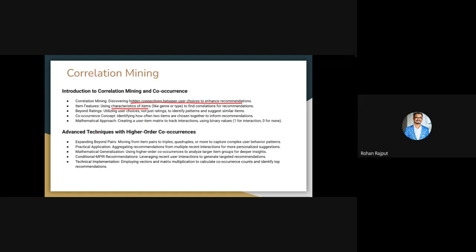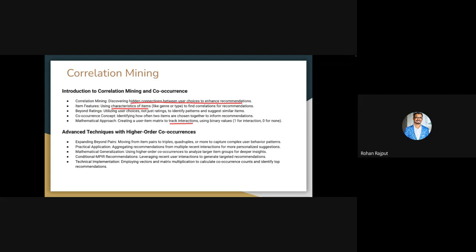We understand how often two items show up together, and that helps us provide more informed recommendations.